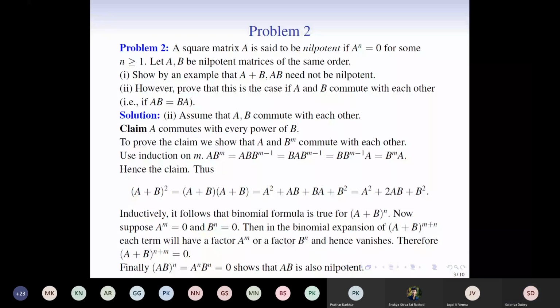Similarly, just use induction, assume it for n minus 1, and then you can easily prove this using this claim. This claim requires that A and B commute with each other, so A and B commuting is a very crucial assumption in this problem, which cannot be avoided.